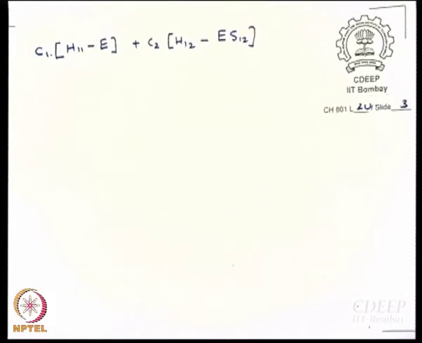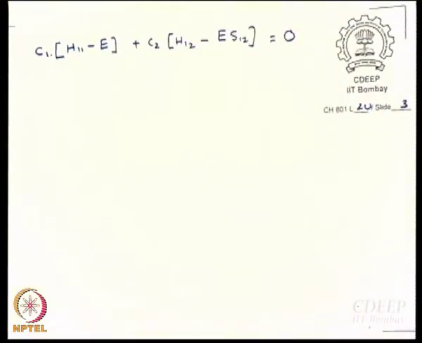How will I get the second equation? I have only got the left hand side of one equation, now I have got the whole thing. How will I get the second one? You already said multiply by phi 2, integrate, what do I get? Work it out. And again write it like C1 multiplied by something plus C2 multiplied by something.